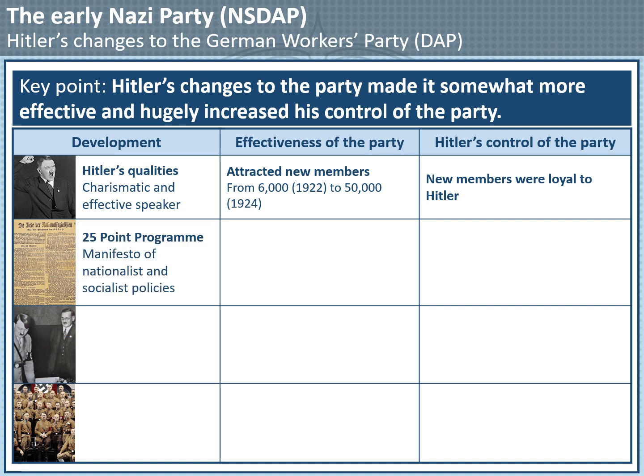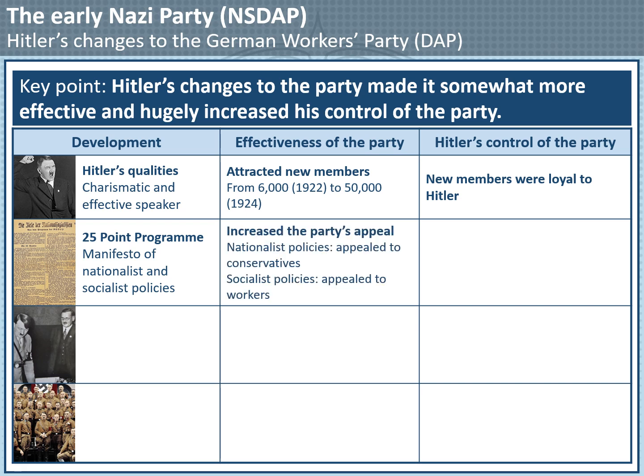Secondly, working with Drexler, Hitler wrote the 25-point programme. This was a manifesto or list of policies, including both nationalist and socialist ideas. This increased the appeal of the party. The nationalist policies appealed to wealthy conservatives, and the socialist policies appealed to workers. It also helped Hitler to gain control of the party, because it gave him control of the party's policies.